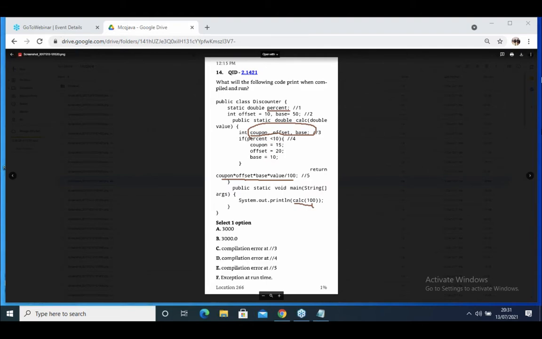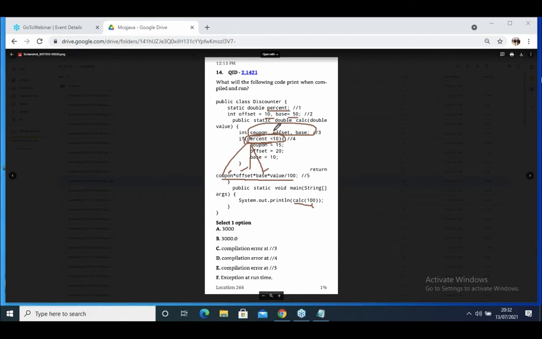First of all, this code does not compile successfully. The reason is the coupon, offset and base you are using. In case this condition is false, what is the value in the coupon, the offset, the base? Let's assume this condition is false, what will be there in the coupon, offset and base? Will it take 10, 15? Nonsense. It will not take 10, 15.